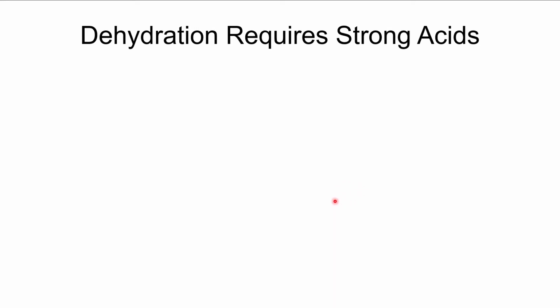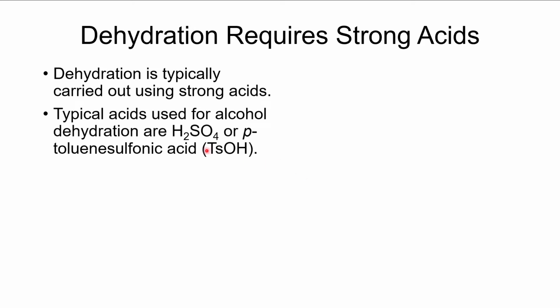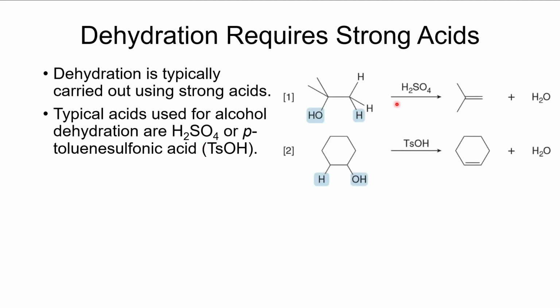Well, it requires that we use a strong acid. And the two strong acids of choice are going to be sulfuric acid and toluene sulfonic acid. They're both strong acids, but in addition to that, their conjugate bases are not good nucleophiles. So these are very good at what we call being dehydrating acids. So sulfuric acid is really good at removing water from compounds. So we can remove that from the compound, and here we'll get the alkene.